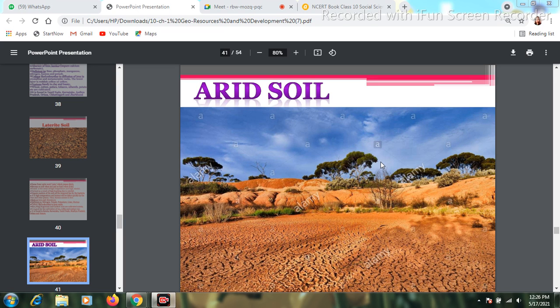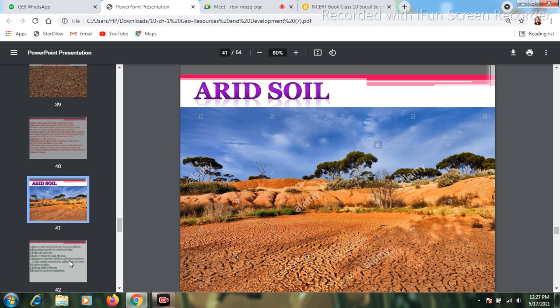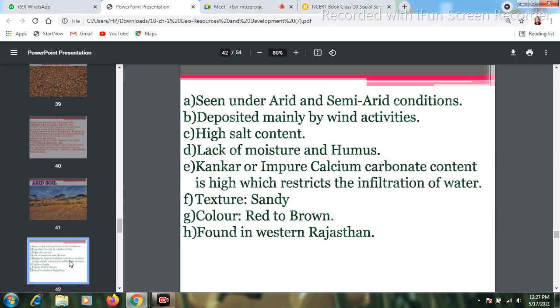The meaning of arid is that temperature will be high in that region as well as the region will be dry, with less rainfall or no rainfall. So what are the basic characteristics of the arid soil? Arid soils are found in the very less rainfall zones of India. We can see that arid and semi-arid conditions are present in India, especially the western part of Rajasthan, and parts of Gujarat can also be included, because these regions have arid soil.